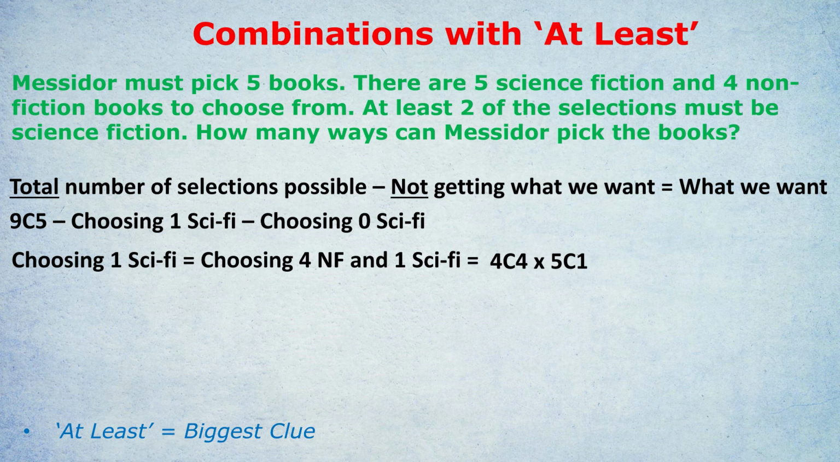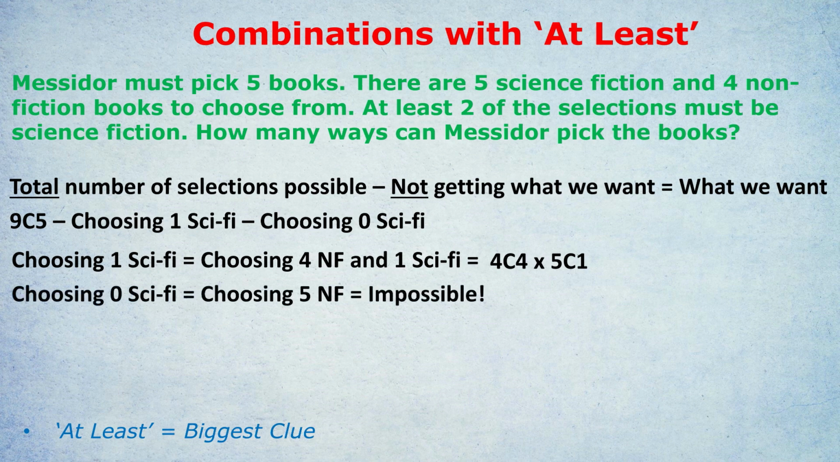Anyway, what's the other failure? The other failure would be choosing 0 sci-fi. But how could that happen? To choose 0 sci-fi, we have to choose 5 non-fiction. But there are only 4 non-fiction, so it's impossible. So we don't have to consider that failure because that failure can't happen. We can't choose 0 sci-fi because then that would mean choosing 5 non-fiction, which is impossible. So that can't happen. So there's only one failure to calculate.